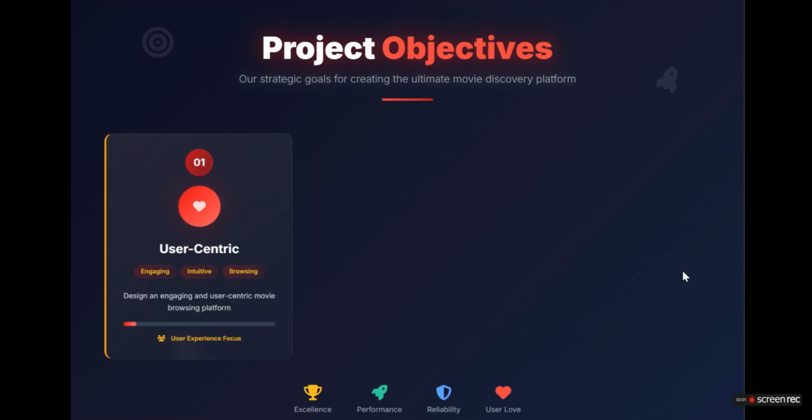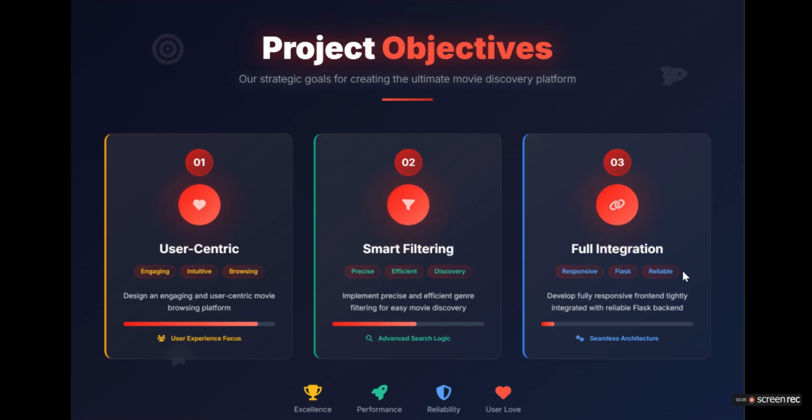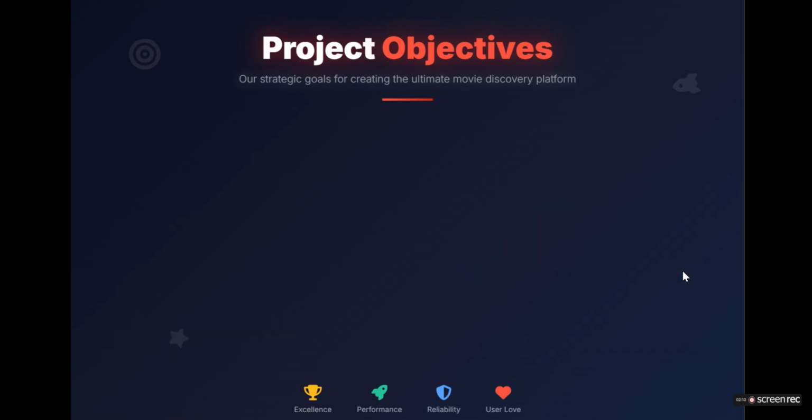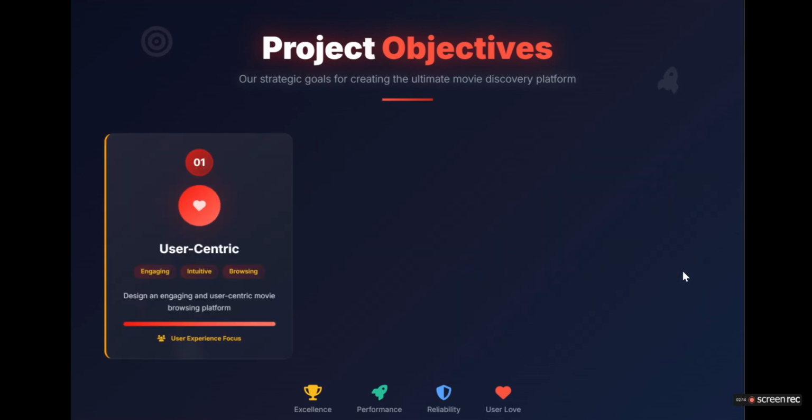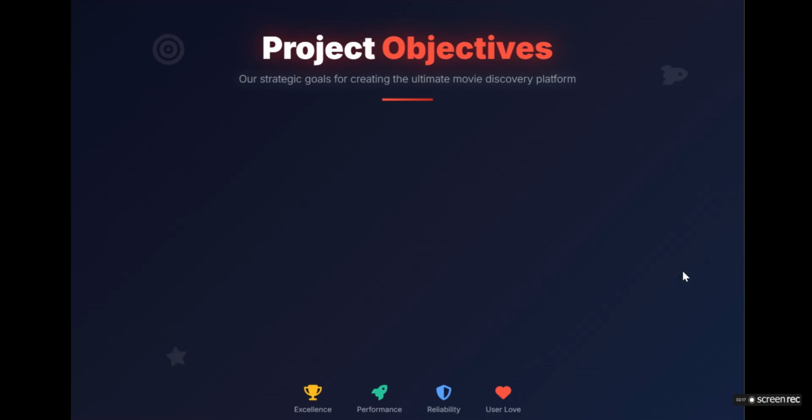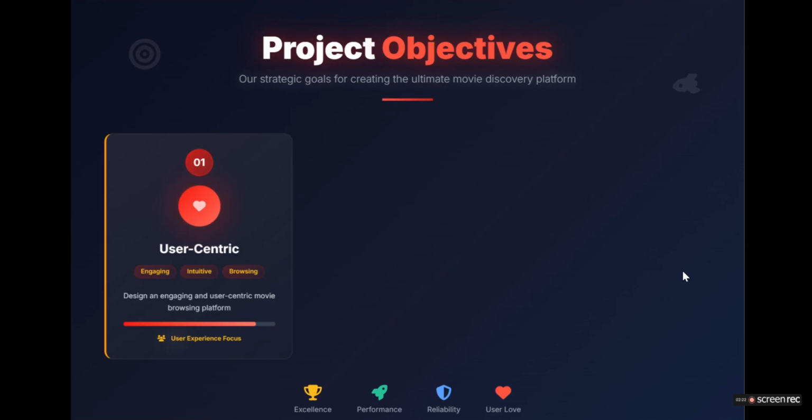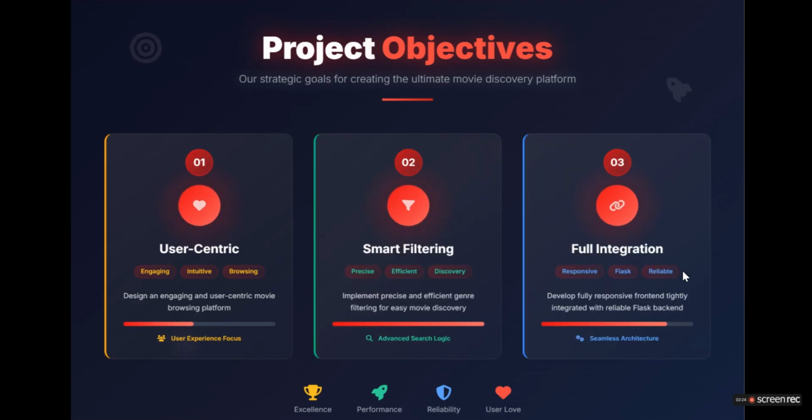It is user-centric, with engaging, interactive browsing and design. Users can also find a movie related to their taste. Our website filters movies smartly and shows them movies related to their taste. It means our website has excellent performance, readability and user love.